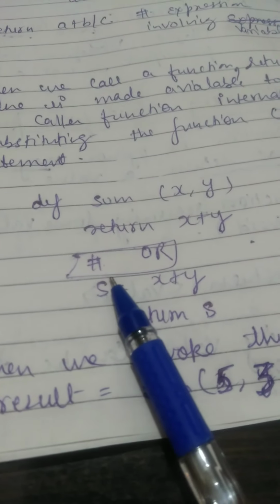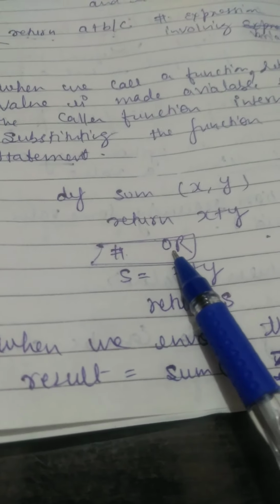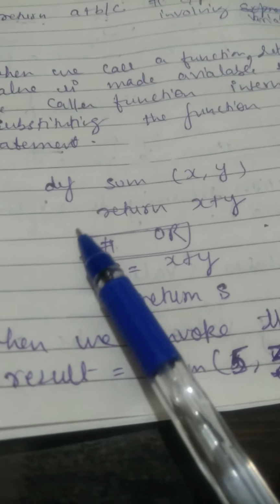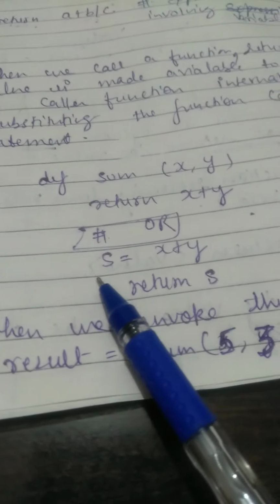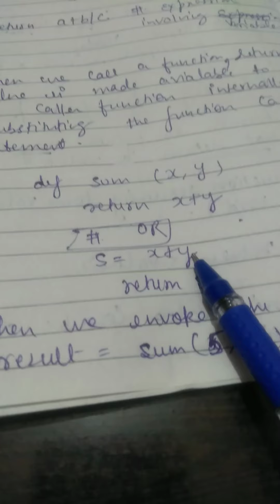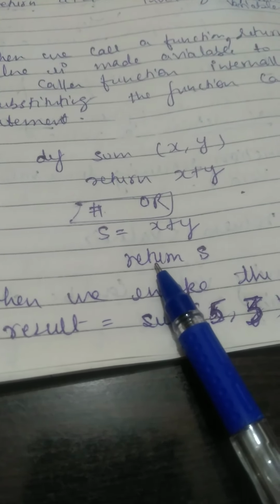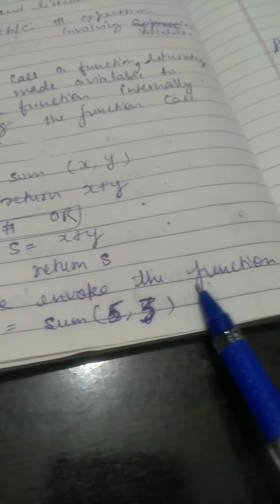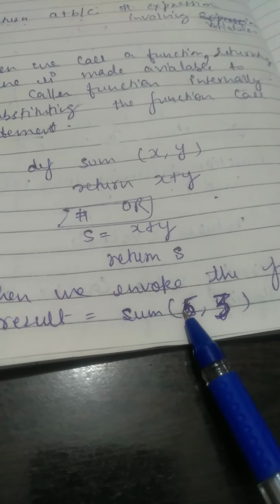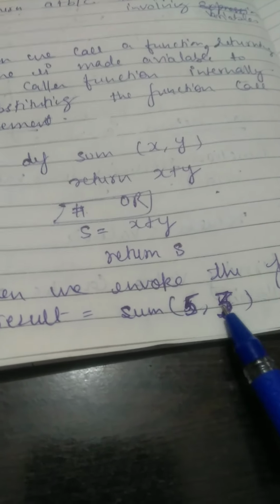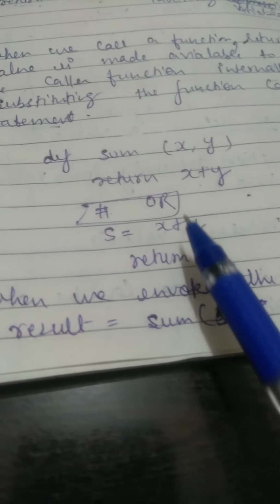A hash means this is a comment. This way also we can take another variable, assign the value x plus y to it, and return s. When we invoke the function, result equals sum(5, 3).